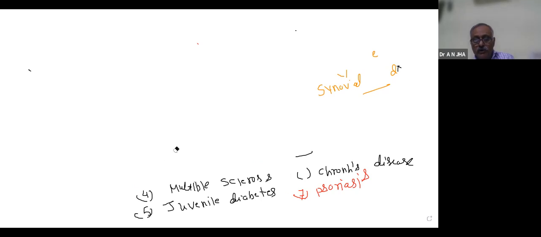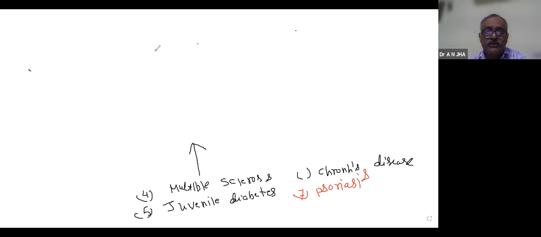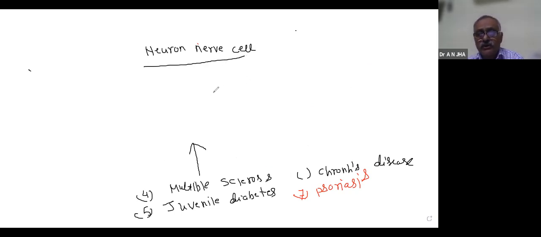Now I am coming to multiple sclerosis. In multiple sclerosis, you recognize here the structure of a neuron, a nerve cell. You might not have studied the nervous system here, but you might have studied it in another class.